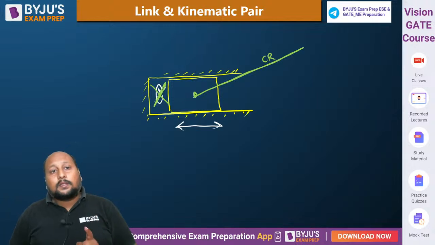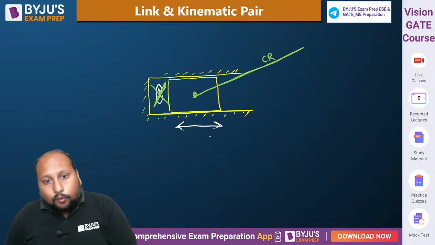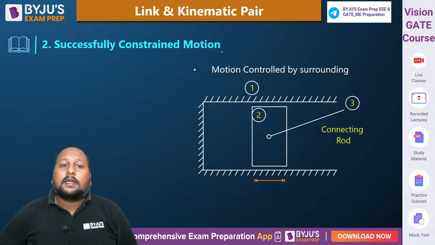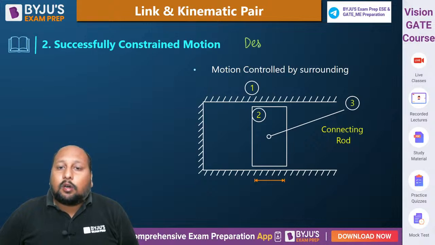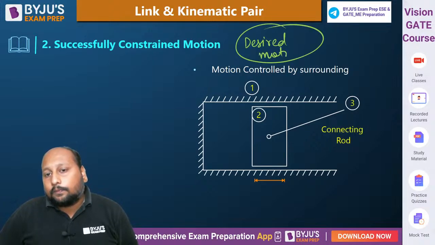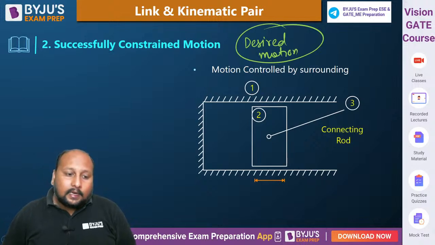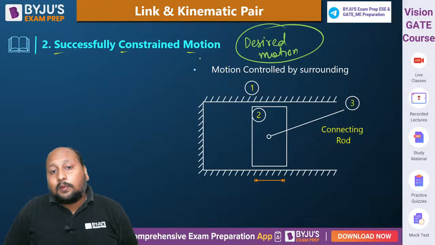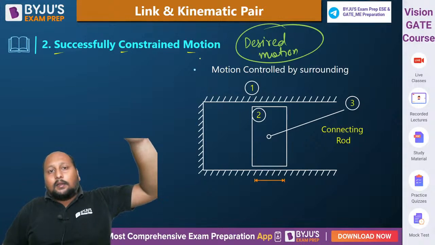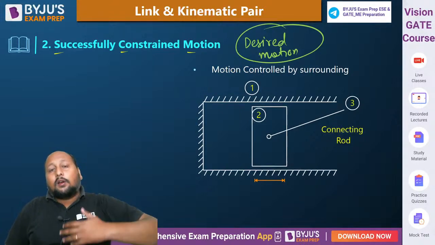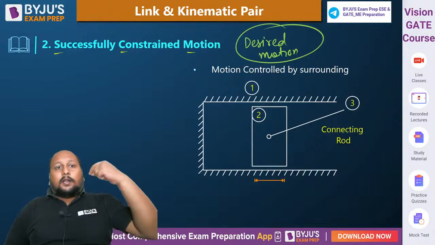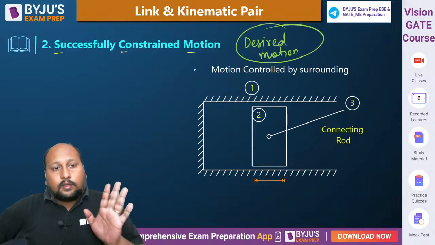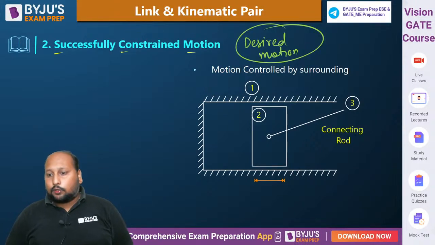Now this piston is able to have one sliding motion. तो अब हम लोग बोल सकते हैं it is able to get a desired motion. Okay, fine. And that kind of relative motion we can call successfully constrained motion. Successfully means पहले ये unconstrained था, but because of some additional or surrounding conditions, it is converted into a constraint. That is the reason we can call it successfully.